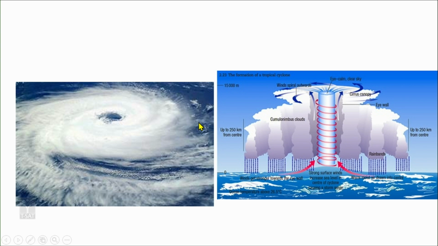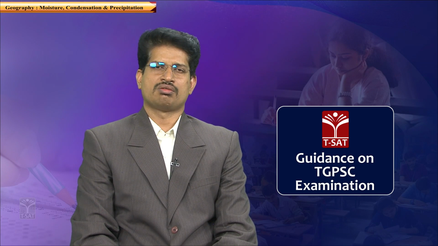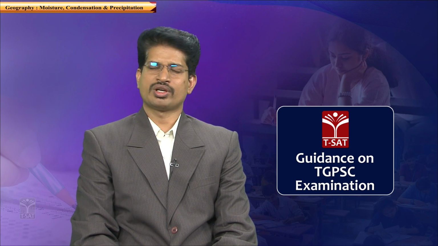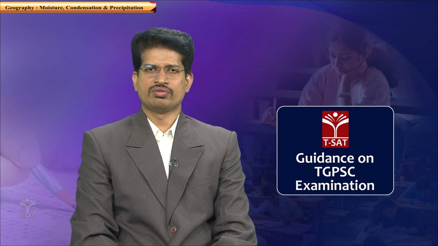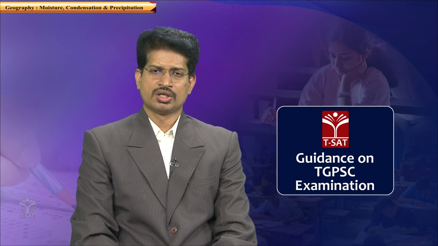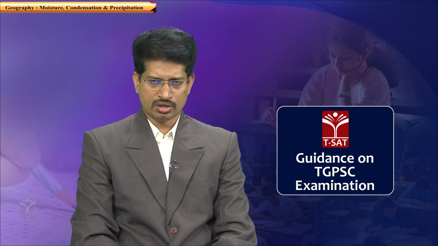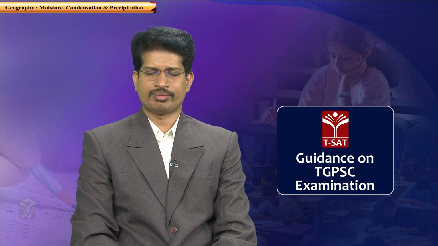The third type of precipitation is cyclonic precipitation. The cyclonic precipitation is because of a pressure gradient developed because of differential heating. A region which is highly heated and a region which is not heated lead to the development of a pressure difference. A cyclone basically develops only over an ocean. So on the seas, these cyclones develop.